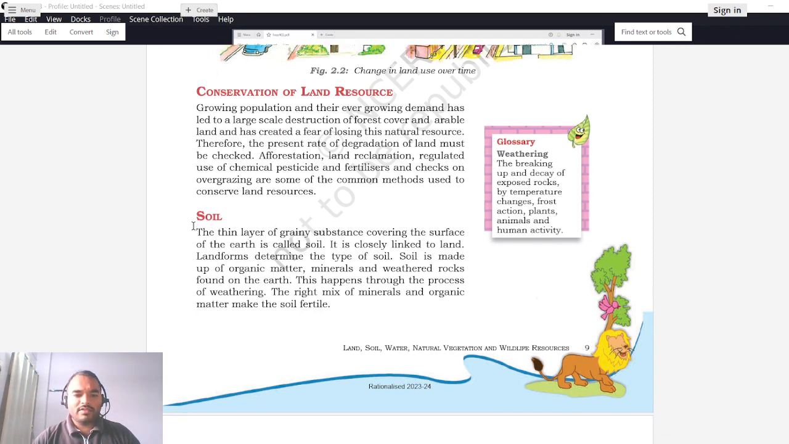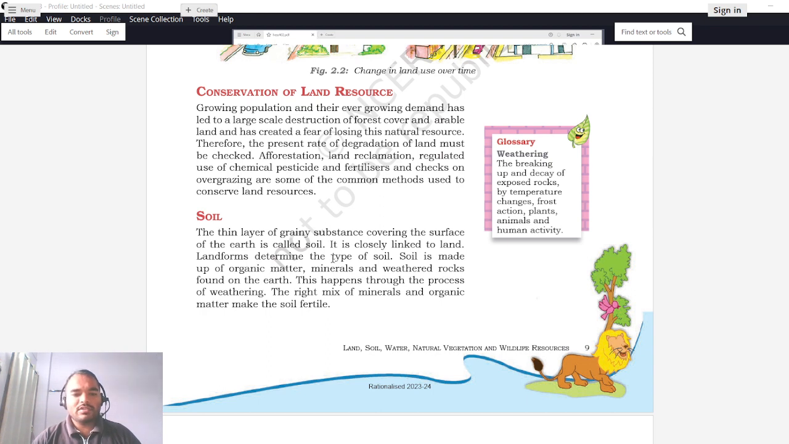So, let us start. The thin layer of grainy substance covering the surface of earth is called soil. So what is a soil? Soil is a substance, that is grainy substance, that is covering the earth, right? So the grainy substance that covers the land or the surface of the earth, that is called as soil. So it is closely linked to land.